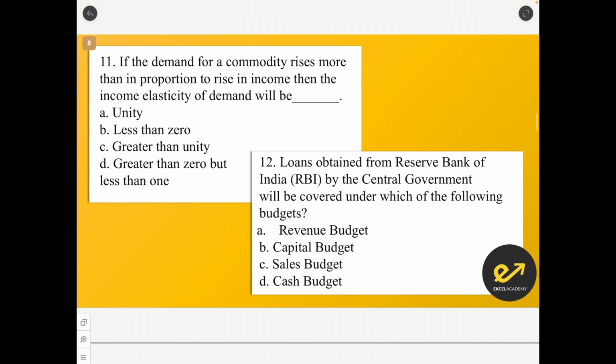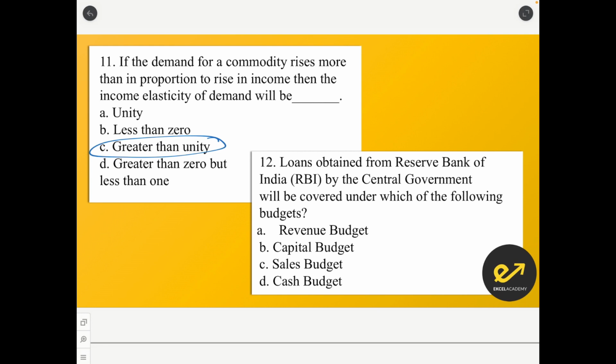If the demand for a commodity rises more than the proportion to rise in income, then the income elasticity of demand will be. So the answer is it is greater than 1. So the answer for this is option C, that is greater than unity. Unity means 1. So if it is greater than 1, then the answer is option C.